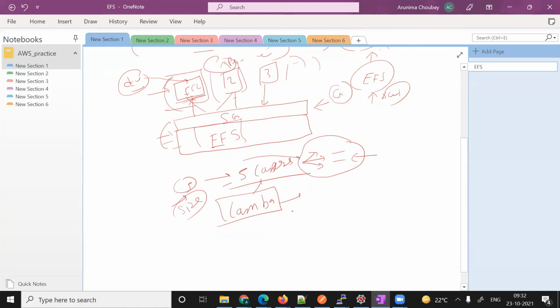So in that case, what we have to do is use EFS, and we have already mounted that EFS into the EC2 machine. So in that location, we'll install the package, and that package will be used from Lambda. So Lambda has connectivity with the file system also.